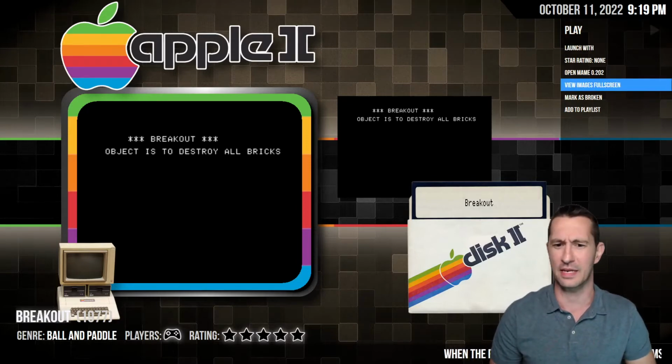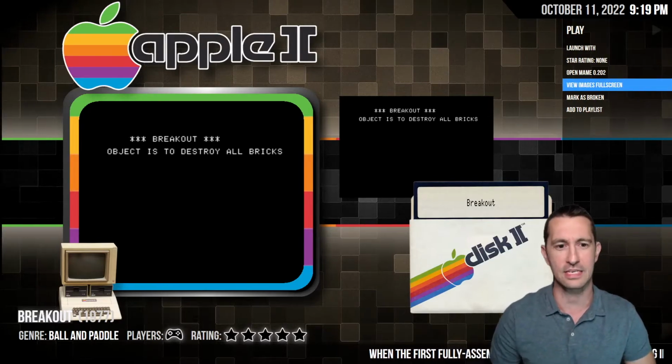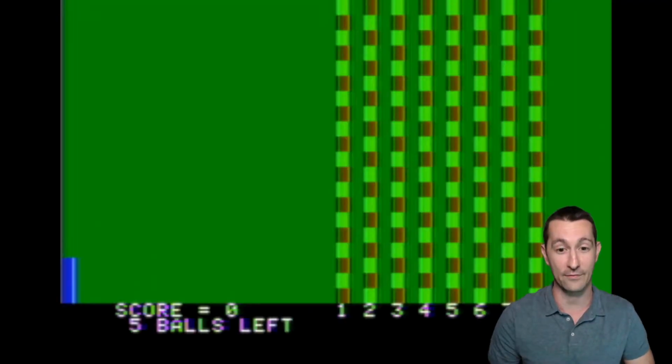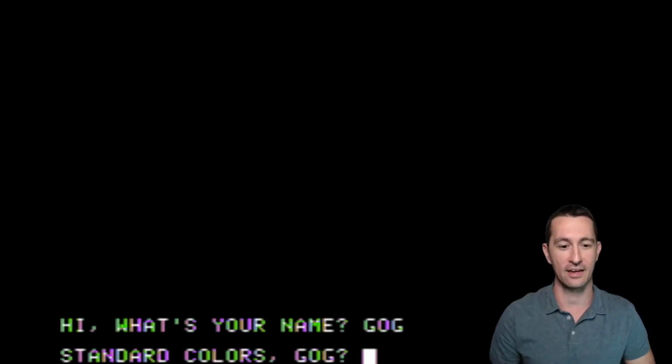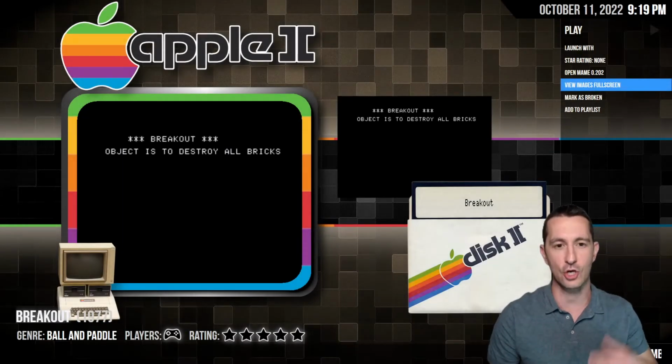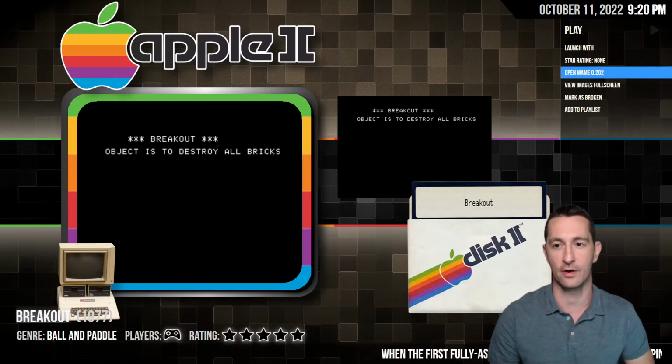Let's see if we have any images, because this is just a homebrew that Steve Wozniak made. But there's an example of fan art of the disc. There's an example of the graphics on the Apple II. And yeah, it's just screenshots. It's meant to be a demo to show off, hey, this is the Apple II. Look what you can play in the home, or program yourself in the home.